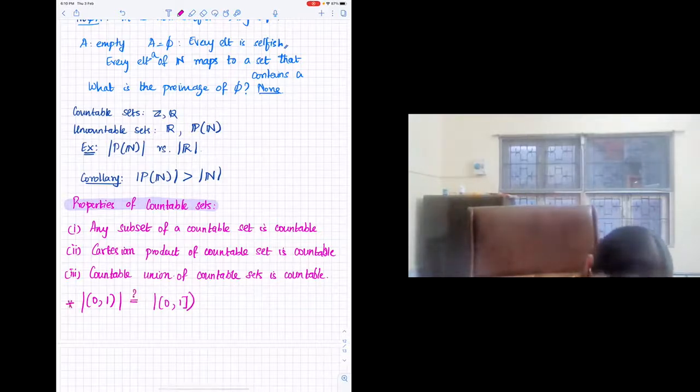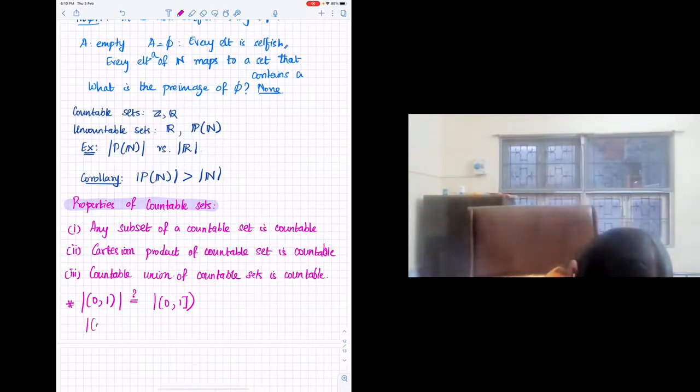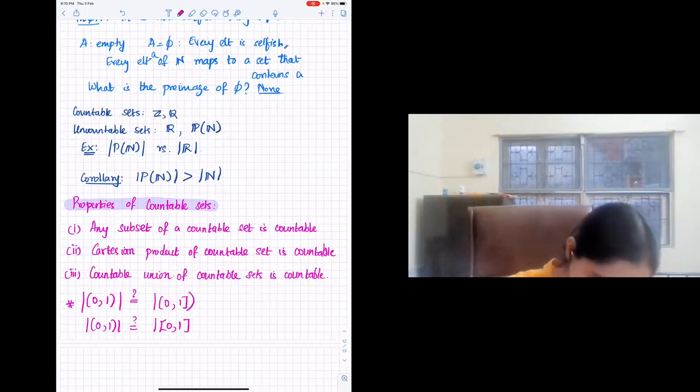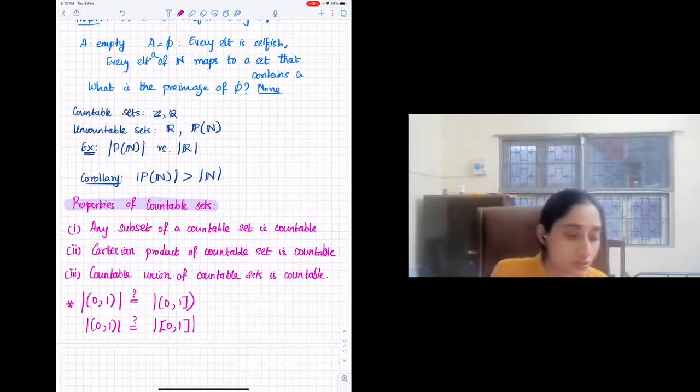We will solve all of this, but I'm just trying to show, do you believe that both these sets have the same cardinality? So yeah, these things you can think about.